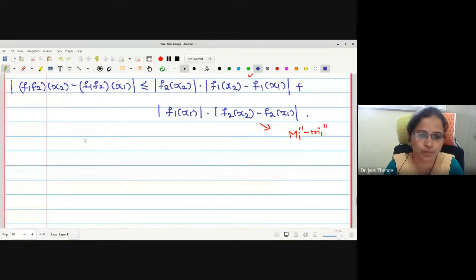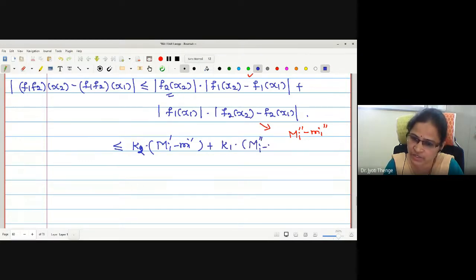This is the upper bound. Therefore, here I can write less than or equal. This term, can I replace by K1? This term, mod f2 x2, is less than or equal to K2, okay? f2 x2 is less than or equal to K2. And this I am going to replace by capital M i dash minus small m i dash, added with, this is K1, into capital M i double dash minus small m i double dash. Now look at this term again for the function f1 f2.